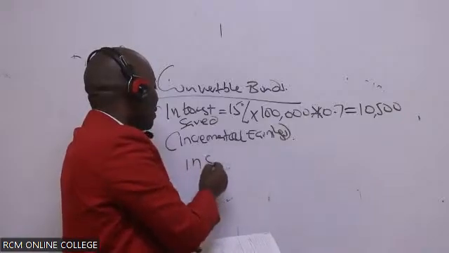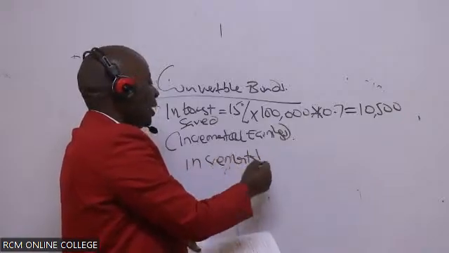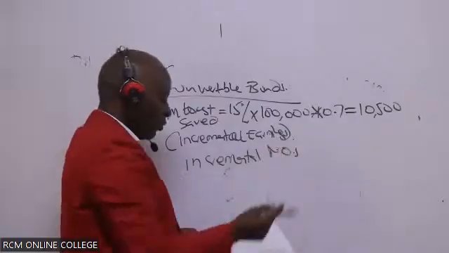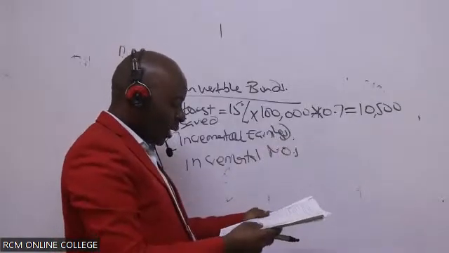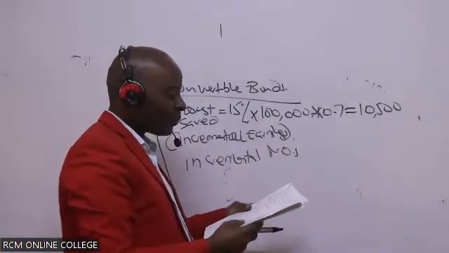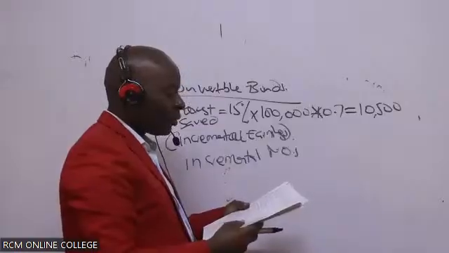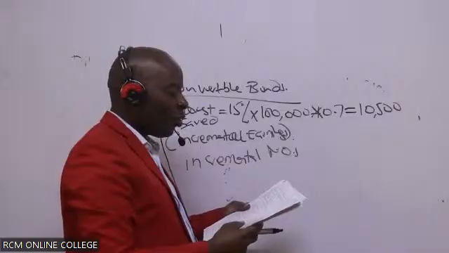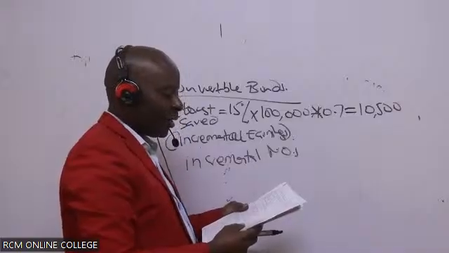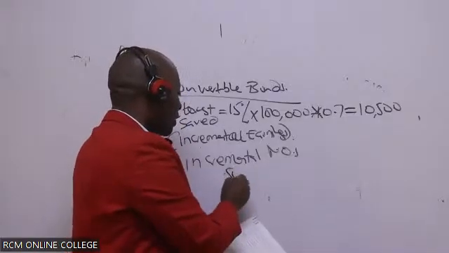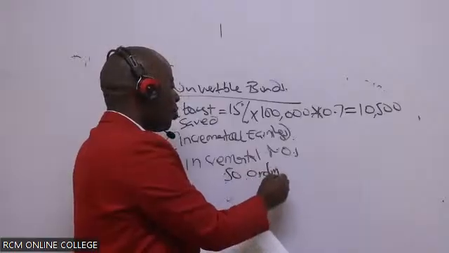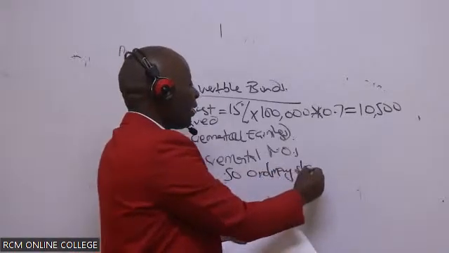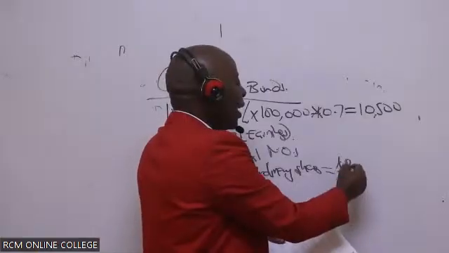How about the incremental number of ordinary shares? So the incremental number of ordinary shares, that is your normal. Because they have told us each bond is convertible into 50 ordinary shares. So 50 ordinary shares equals 1 bond.